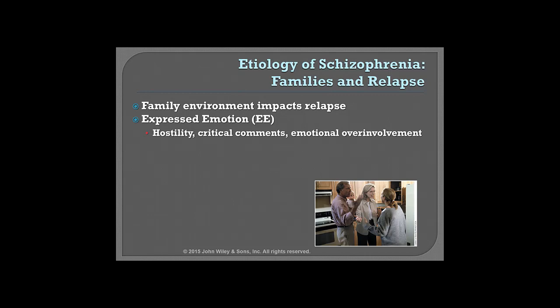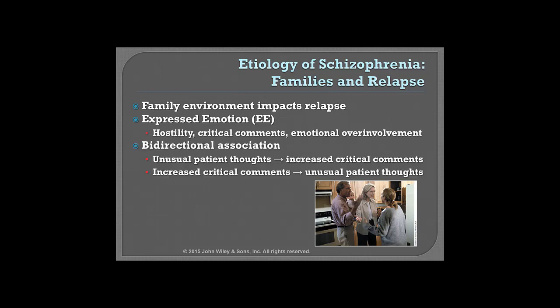We think there's some sort of bidirectional association. In other words, if the person behaves unusually or expresses unusual thoughts, that can increase the critical comments or the hostility from family members. But also these increased critical comments or hostility from family members can turn around and increase unusual patient thoughts or behaviors.